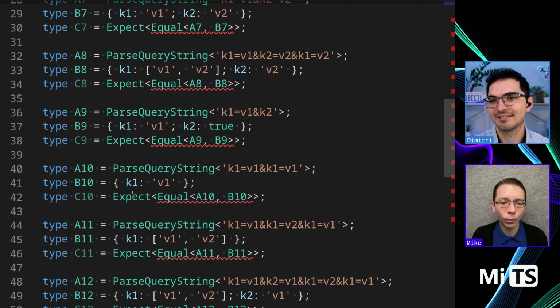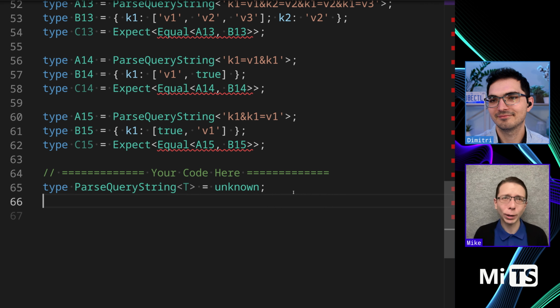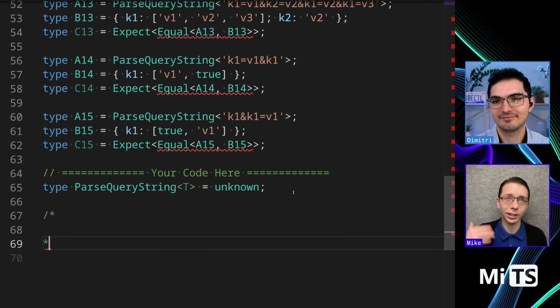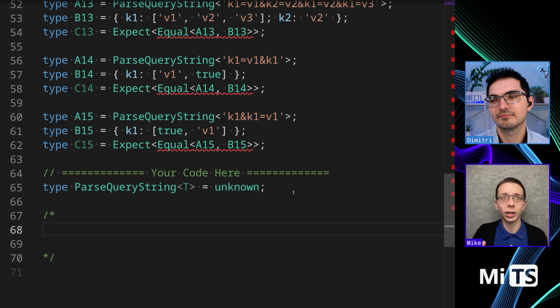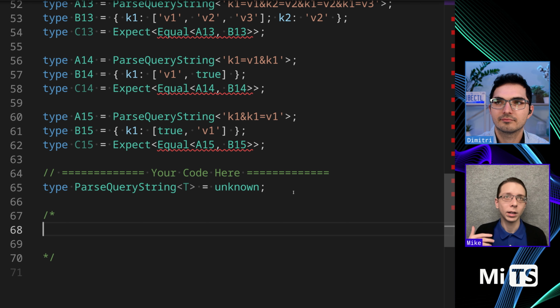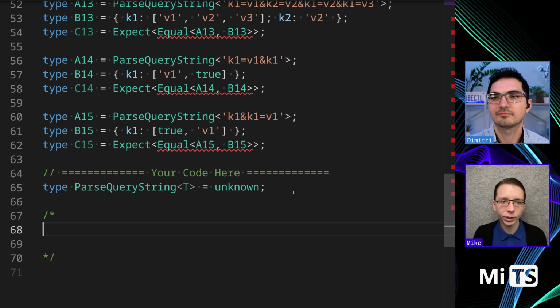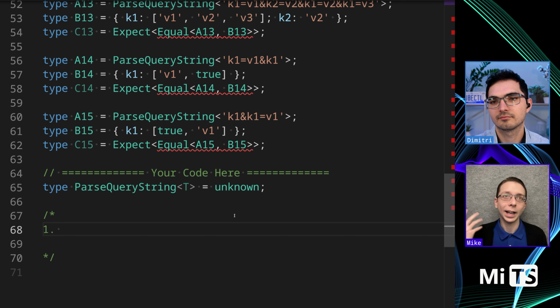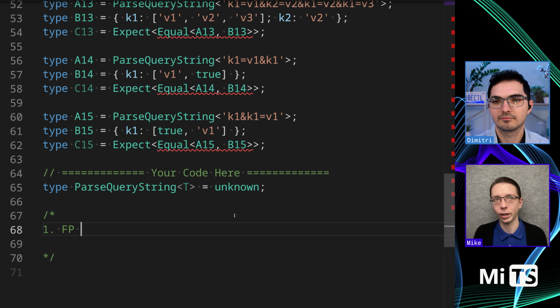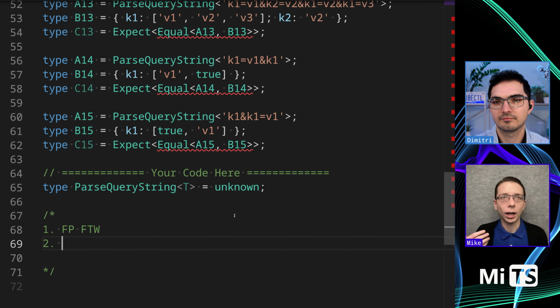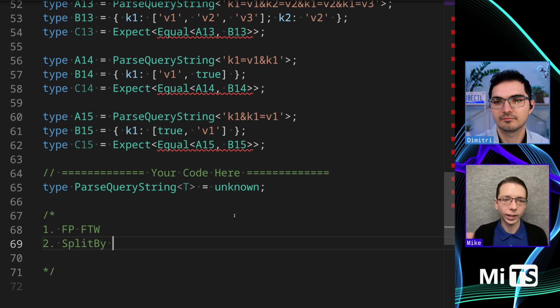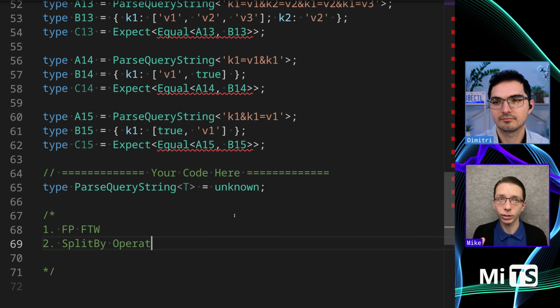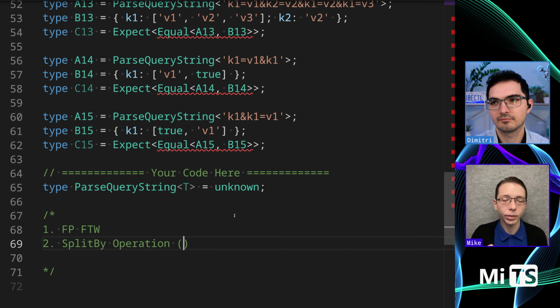Yes. So when I see problems with this amount of complexity, I immediately think, okay, what are some more functional programming paradigms we can use to approach this? The immediate element I want here is a split by operator, so I can split on the ampersand character.